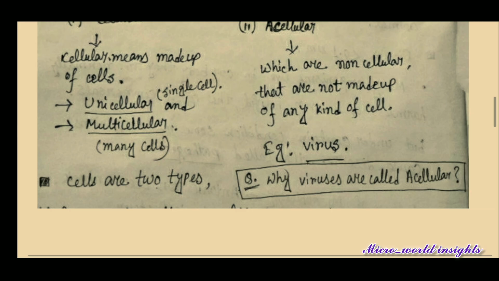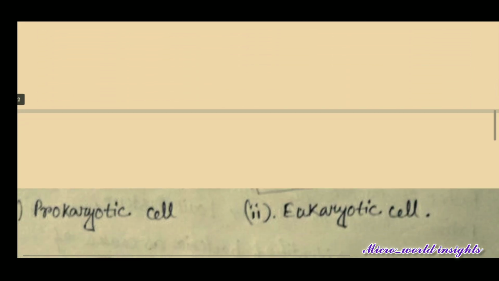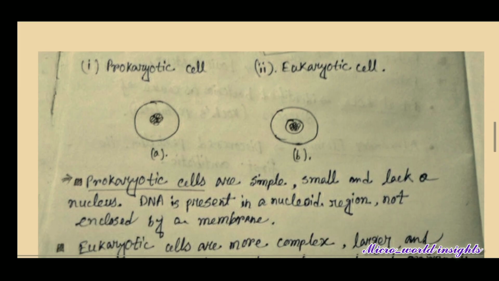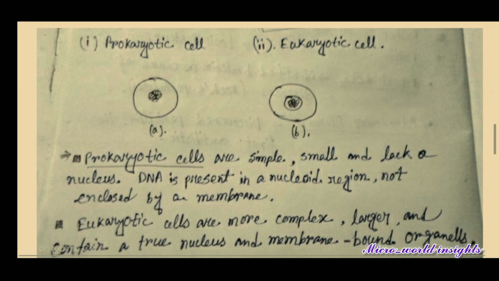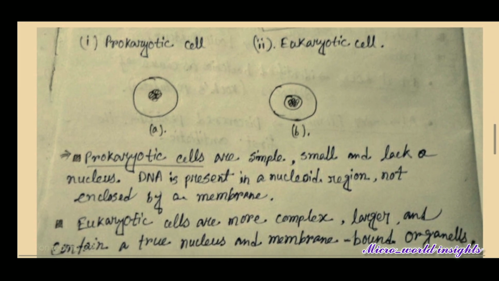Now we know cells are the basic units of life that are classified into two types, prokaryotic cells and eukaryotic cells, based on their structure and organization. Prokaryotic cells are simple, small and lack a nucleus. DNA is present in a nucleoid region not enclosed by a membrane.